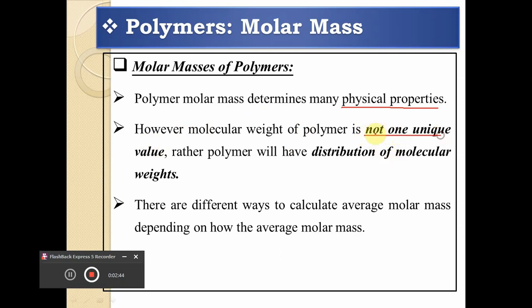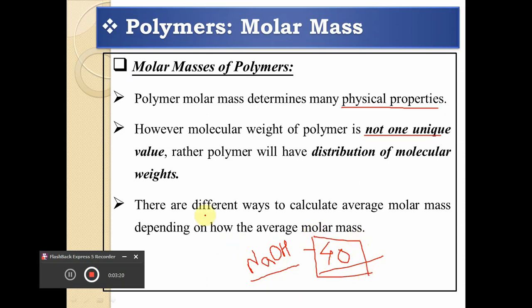It is not a unique value. It means that whenever we want to define, for example, suppose we talk about one chemical compound, and that is NaOH. This NaOH is the basic compound that we call sodium hydroxide. And suppose we are interested to calculate the molecular mass of this sodium hydroxide, then definitely this is 40. So the molecular weight, the molecular mass of the sodium hydroxide is 40. This is a unique value.